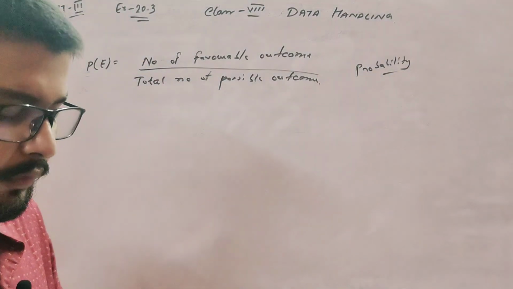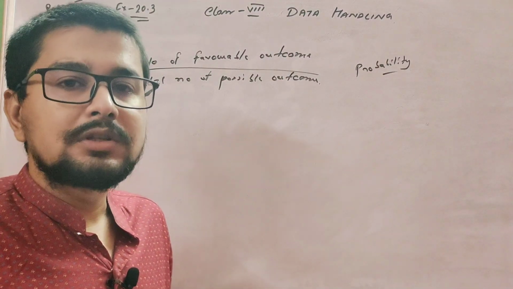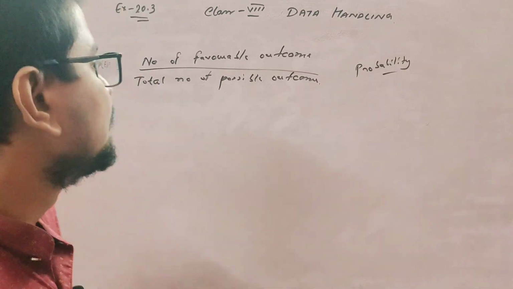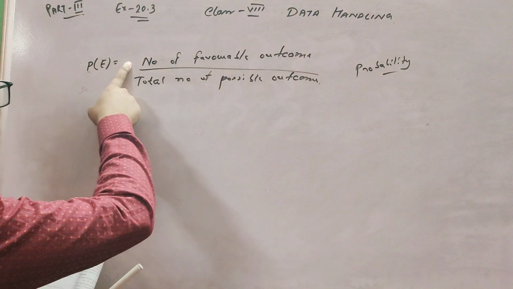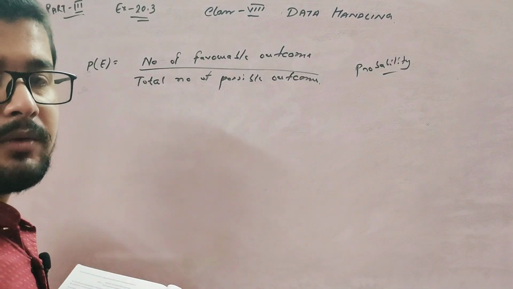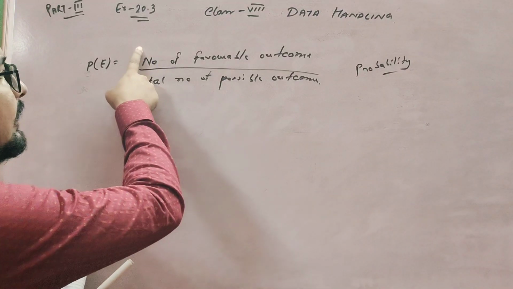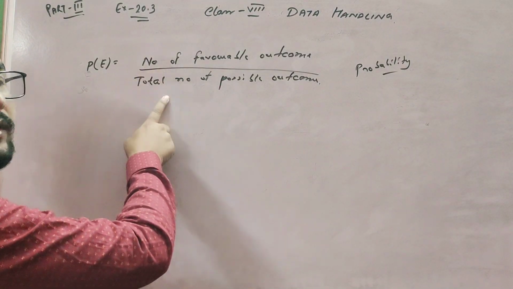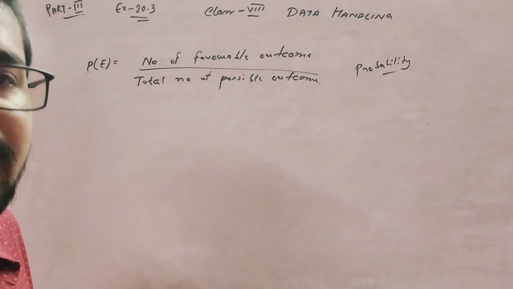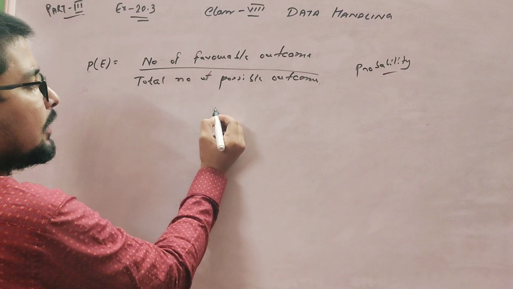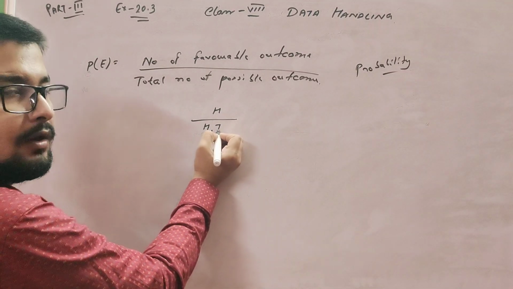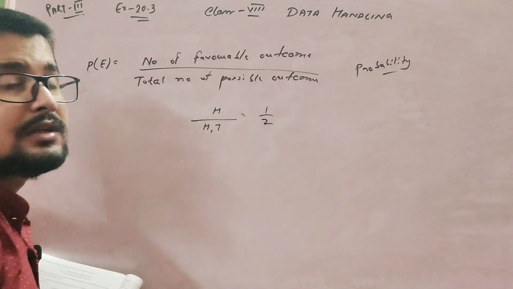First of all, for example, suppose we toss a coin. What is the chance to come a head or a tail? So the number of favorable outcomes is the chances, and the total number of possible outcomes is head or tail, both are possible to come. For example, we toss a coin. What is the probability of head? The number of favorable outcomes is head, 1, and the total number of possible outcomes is head or tail, that is 2. So the answer is 1 by 2.